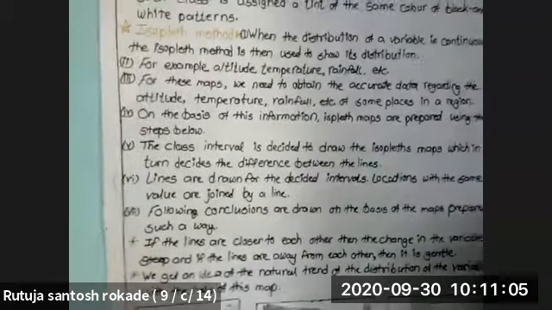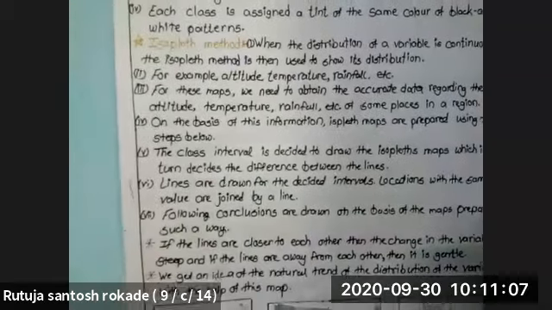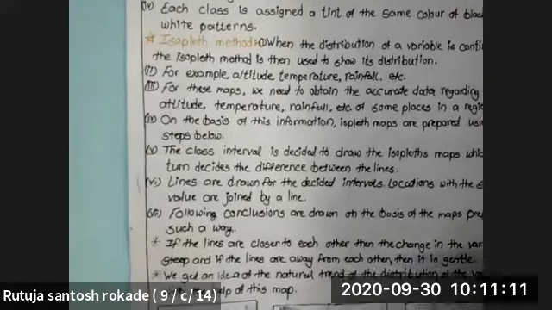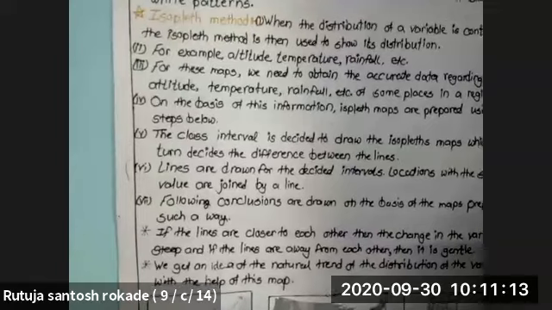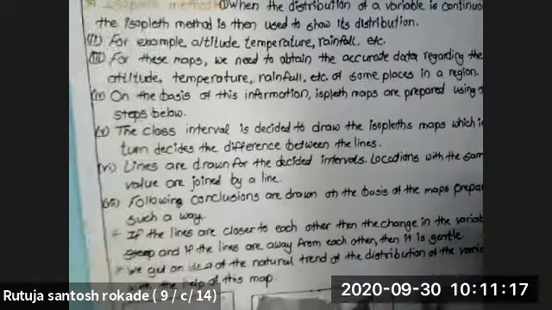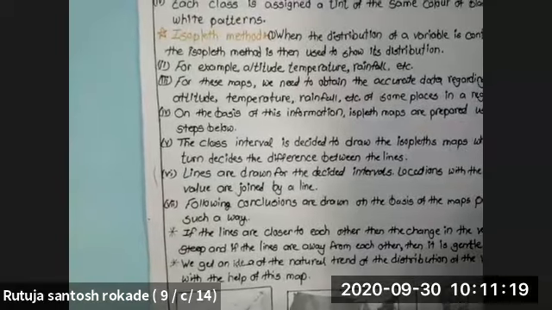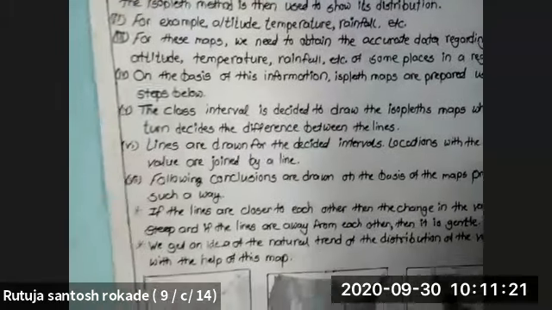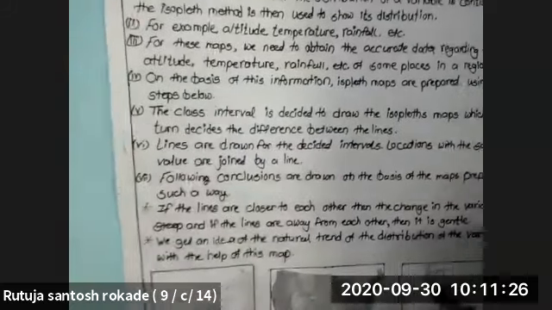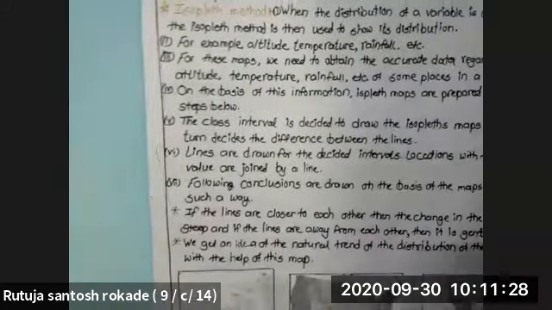The class interval is decided to draw an isopleth map, which in turn decides the difference between the lines. Lines are drawn from the decided intervals, and locations with the same value are joined by a line. The following conclusions are drawn on the basis of a map prepared in such a way.